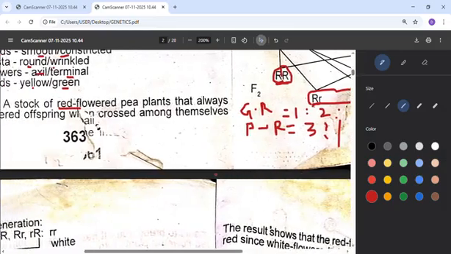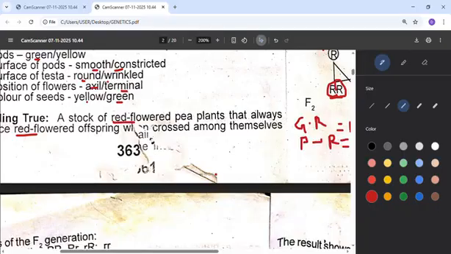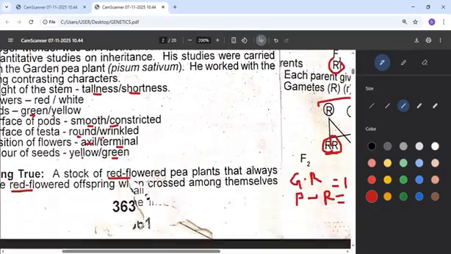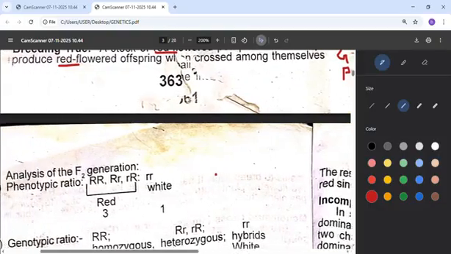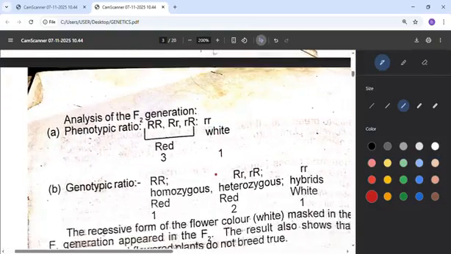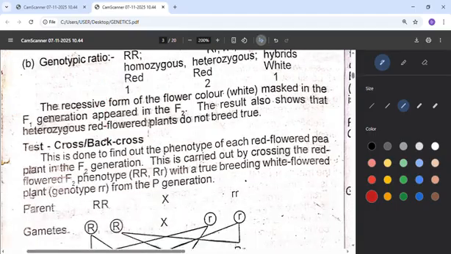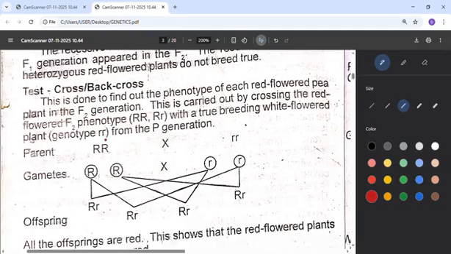So then another thing, as we have seen from here, we have seen the crossing, how they cross in the monohybrid crossing. So all the answers as the result of my explanations are here: the phenotypic 3:1, the genotypic 1:2:1. Then there's another thing we call test cross or back cross. What is test cross or back cross?